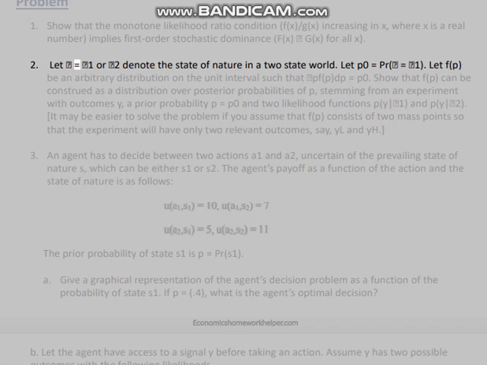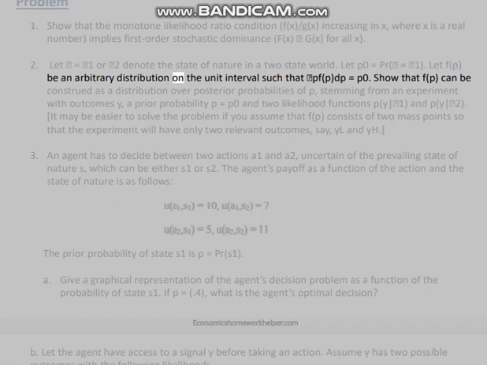2. Let θ equals 1 or 2 denote the state of nature in a two-state world. Let p0 equal Pr(θ = 1). Let f(p) be an arbitrary distribution on the unit interval such that the integral of p f(p) dp equals p0.